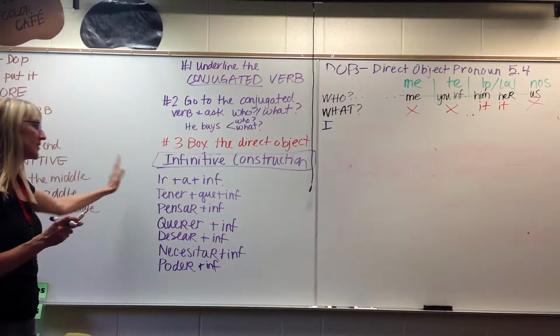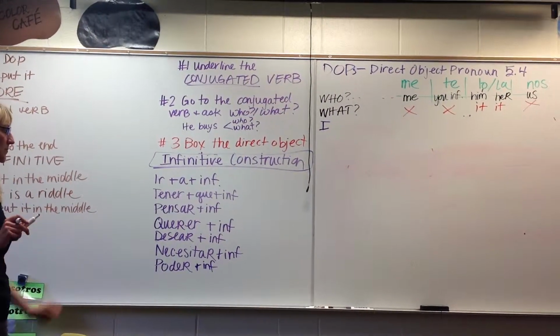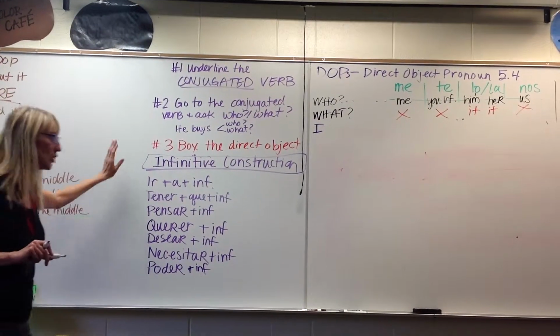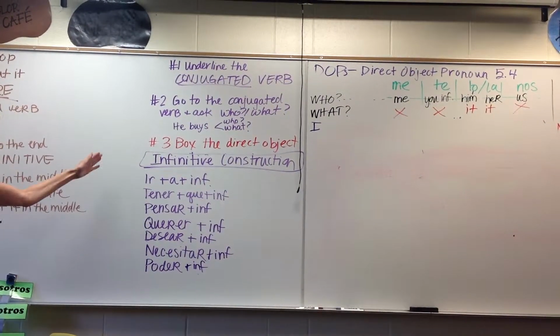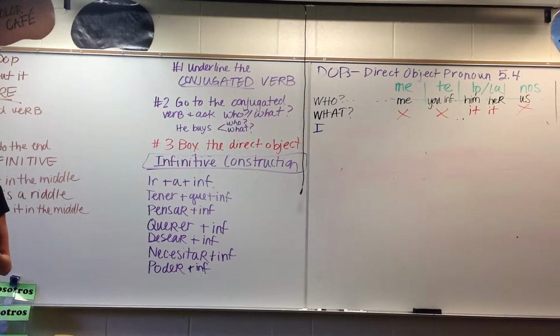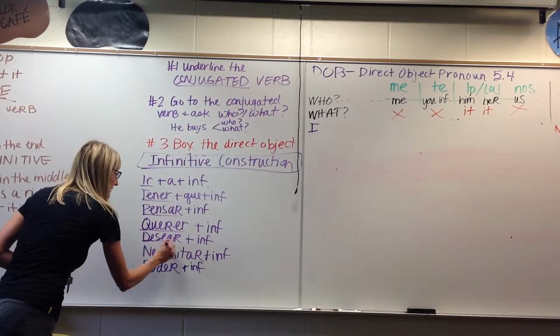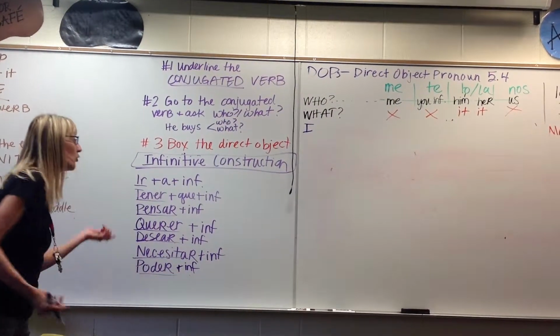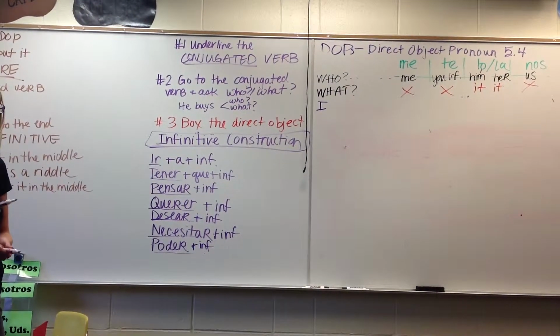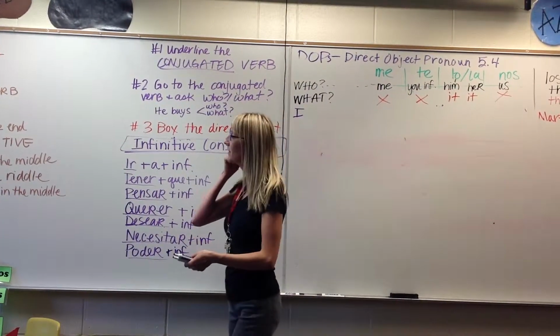Alright, now with these infinitive constructions, Cody, what do they all have in common? They all have infinitives. Okay, good. Which part of all of these do I conjugate? The first verb. You're going to have to conjugate the first verb always to tell us who is going to do something, right? All right? Todo bien. Let's go back to our rap.